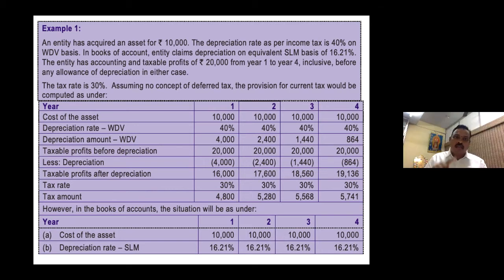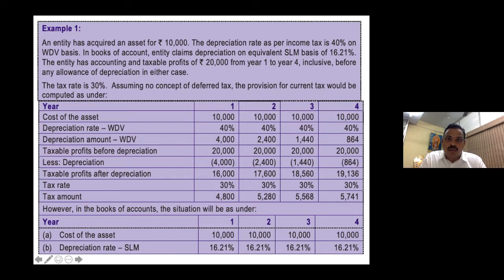So an entity has acquired at 10,000. Depreciation is 40% on WD basis. In books of accounts, the entity claims depreciation on straight line basis of 16.21%. That means every year 16.21% of 10,000 will become 1,621. So that is your depreciation every year. But 40% of 10,000 will be 4,000. So please look here. This is your tax computation.